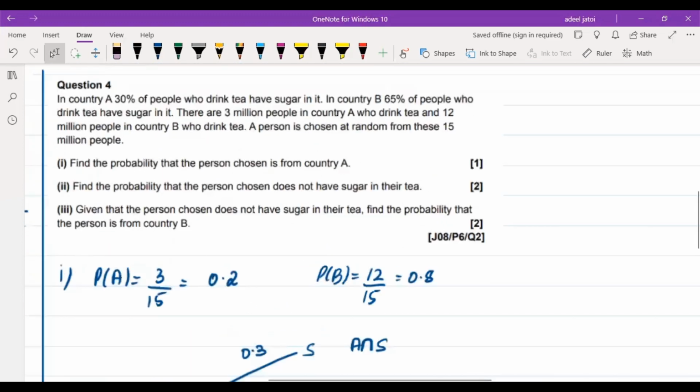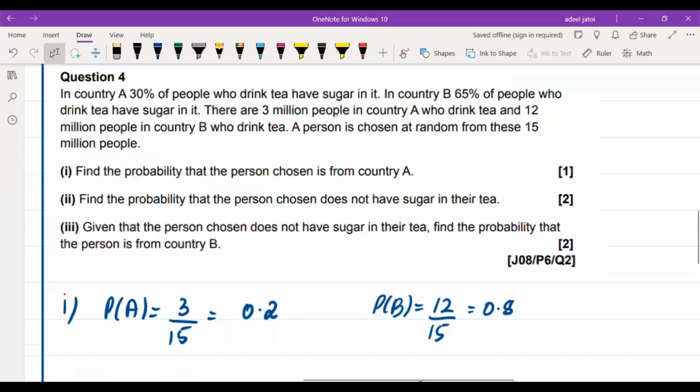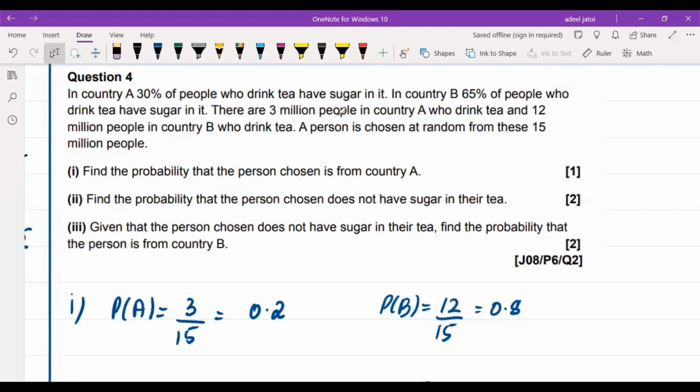Now, in part C, the question is very clear. The question says, given that the person chosen does not have sugar in their tea. Now we know that the condition is applied, does not have sugar in the tea, and the total probability of this was 0.42, which we just calculated in part 2.